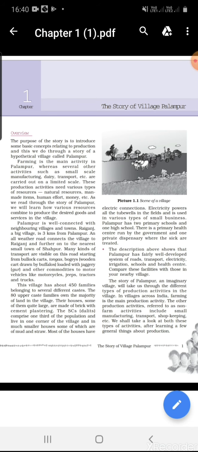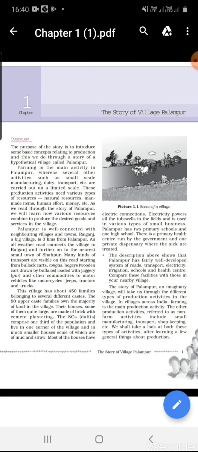These production activities need various types of resources: natural resources, man-made items, human efforts, money, etc. Natural resources are those we obtain from nature, man-made items are things made by men, and human effort means labor.